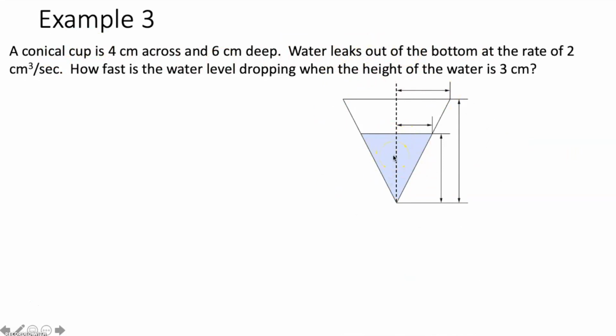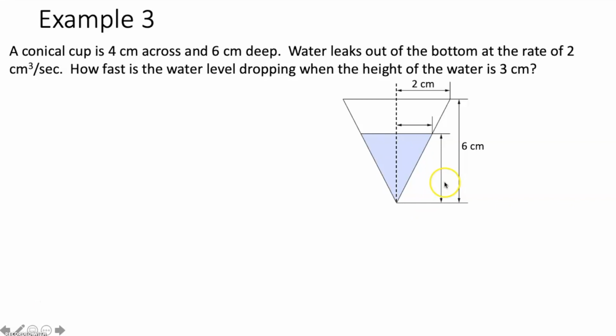Next, we're going to label this with any constant measures. So with any constant measures, we're going to put a number. So our conical cup, would the radius of that cup ever be changing? No. Would the height of that cup be changing? No. So since the conical cup is 4 centimeters across, we know that the radius has to be 2 centimeters. And since it's 6 centimeters deep, we know that the height of our conical cup has to be 6 centimeters. Those things are not changing. That's why we can label our sketch with numbers for those specific measurements.